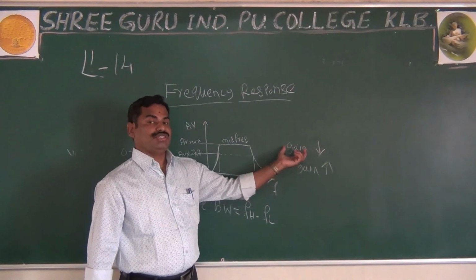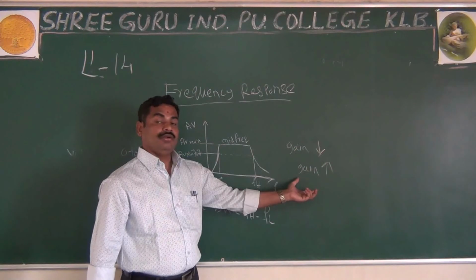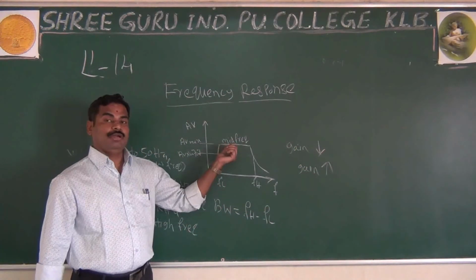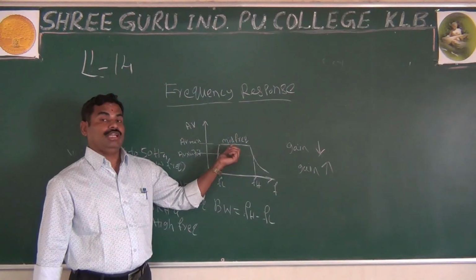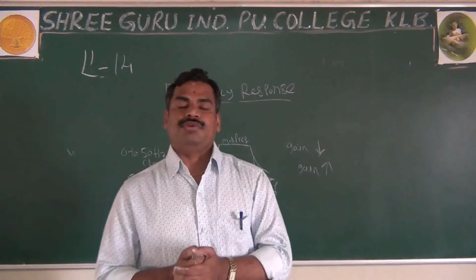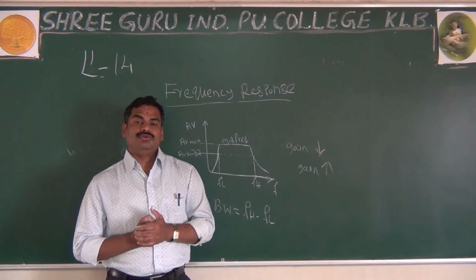Both the processes will cancel. One time the gain decreases, another time the gain increases. Both will cancel, which makes the gain constant in the midband. This is, in a simple way, the frequency response of your RC coupled two-stage amplifier.